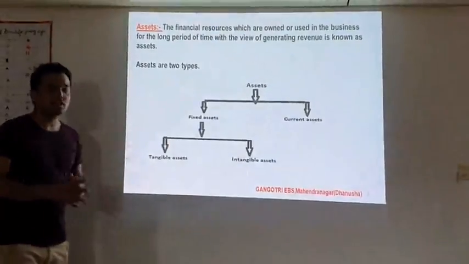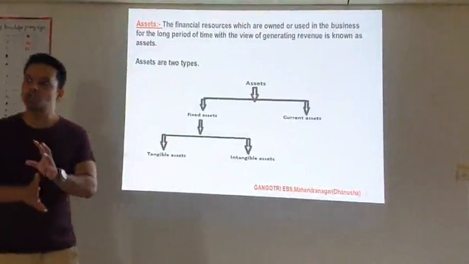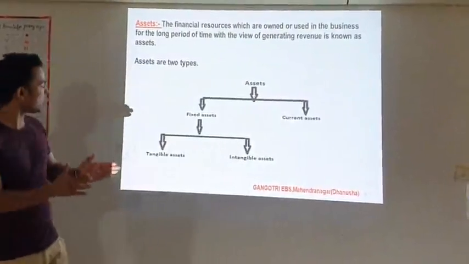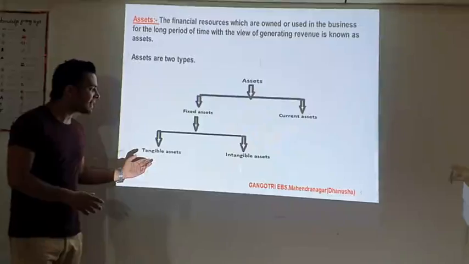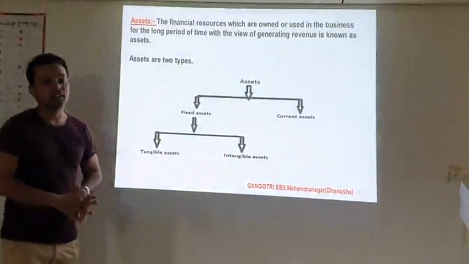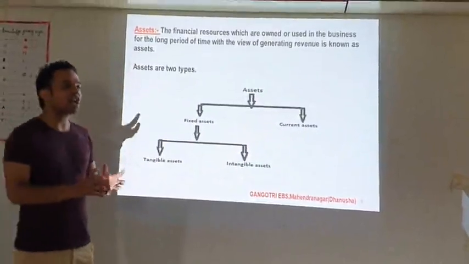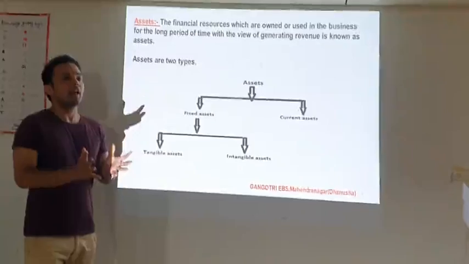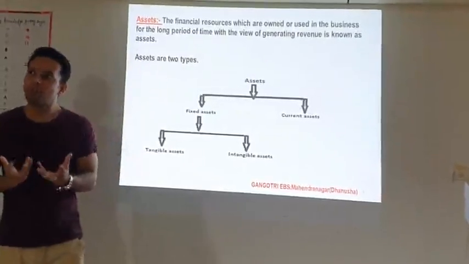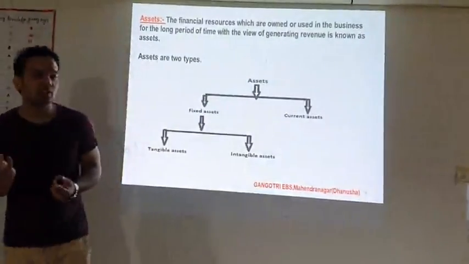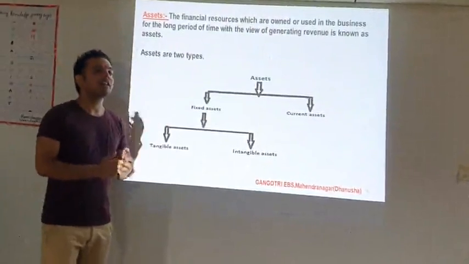And the fixed asset is also classified into two groups. Means it is also divided into two groups. One is tangible asset, another is intangible asset. So tangible asset means those assets which can be seen and touched are called tangible assets. Suppose if I have a mobile and I can see and touch that mobile, that is also a tangible asset.